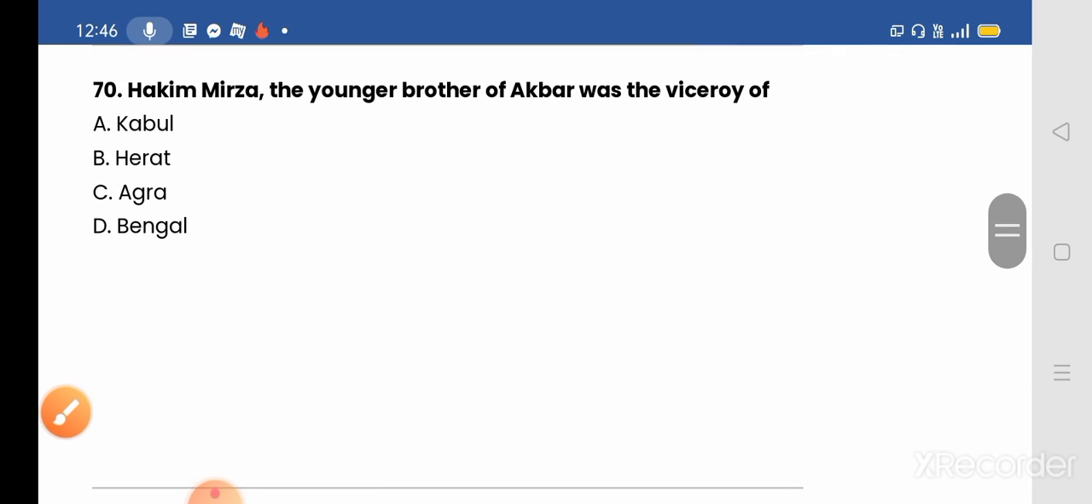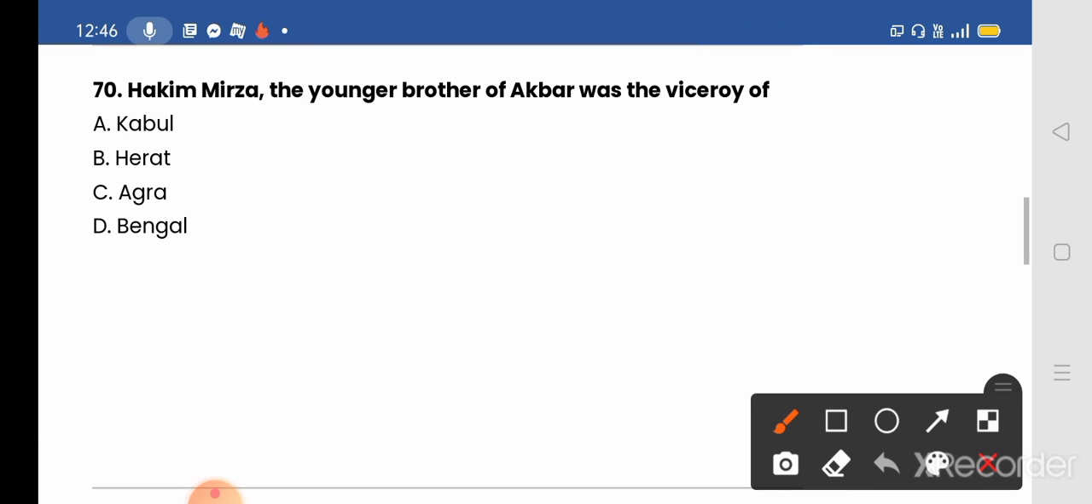70. Hakim Mirza, the younger brother of Akbar, was the viceroy of, options given, A. Kabul, B. Herat, C. Agra, D. Bengal. And option A, Kabul, is the right answer.